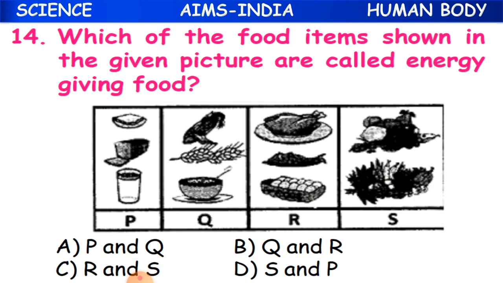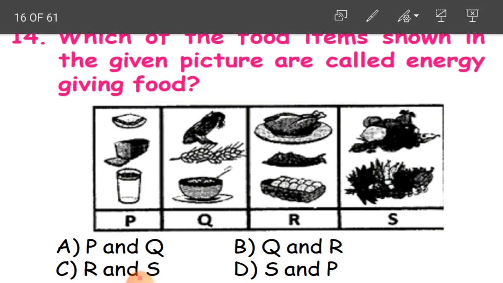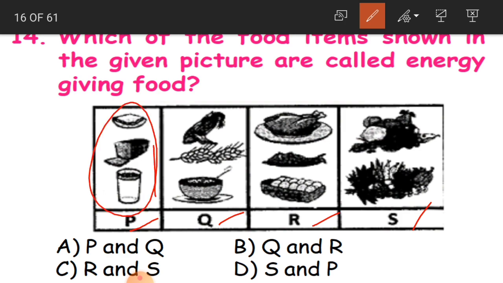14th question, children, which of the food items shown in the given picture are called energy giving food? So here you again have 4 columns, P, Q, R and S. Which column shows the energy giving food? Let us see whether P, Q, R or S. So energy giving foods are what, children? Like we said, bread, rice, maize and all this. So you have all this in P and Q. So A is the correct answer.